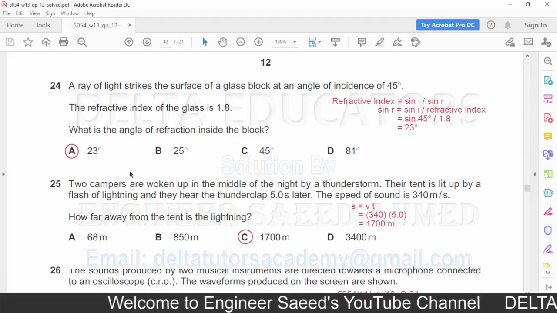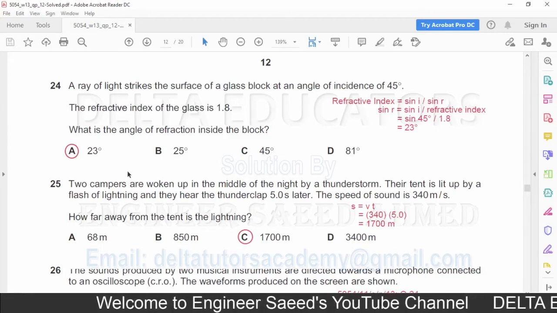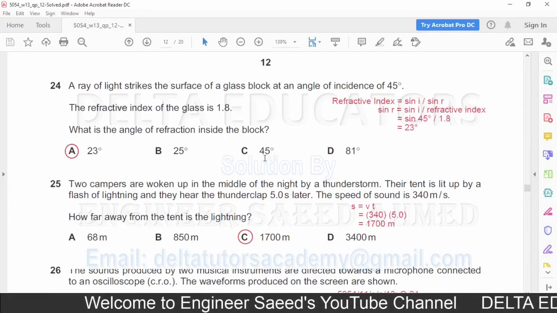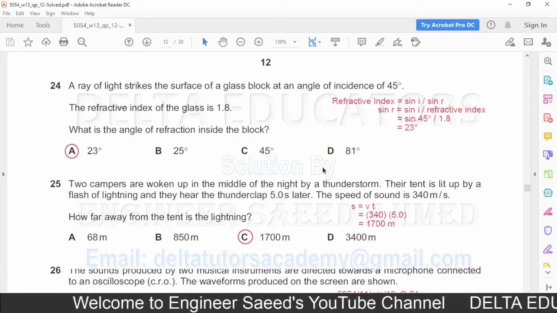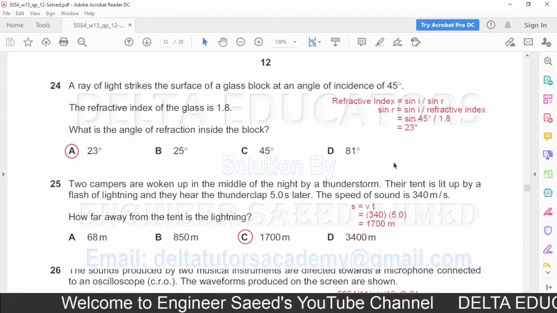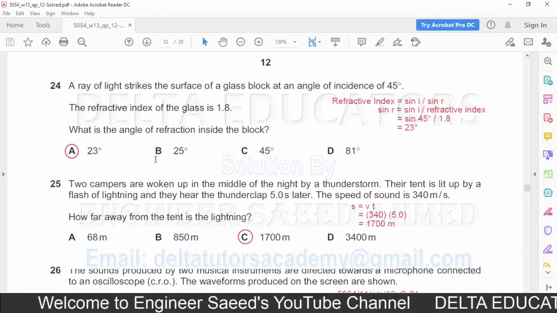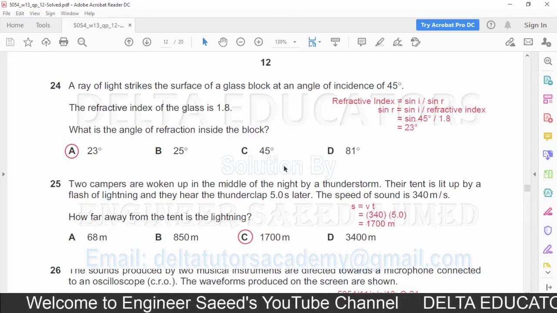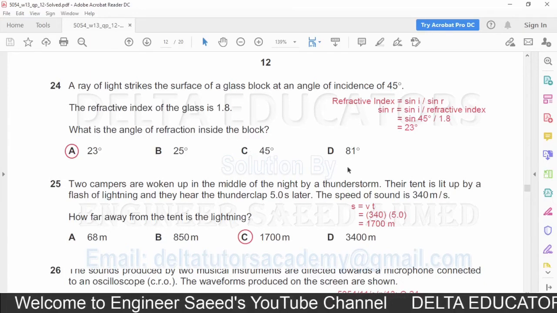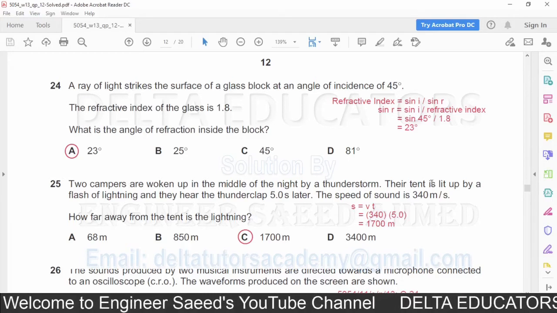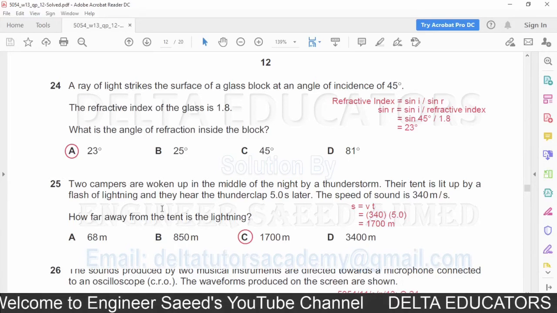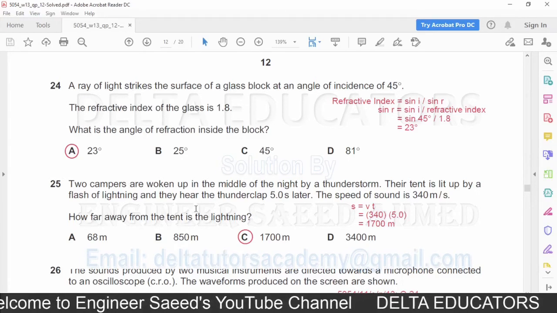Question number 25. Two campers are woken up in the middle of the night by a thunderstorm. Their tent is lit up by a flash of lightning and they hear the thunder clap 5 seconds later. The speed of sound is 340 meters per second. How far away from the tent is the lightning?